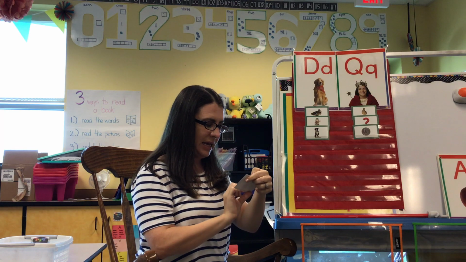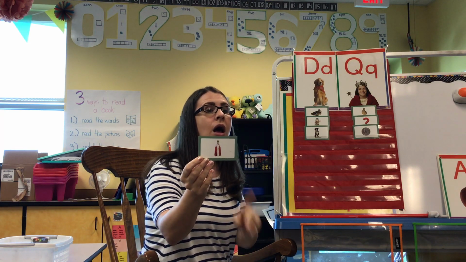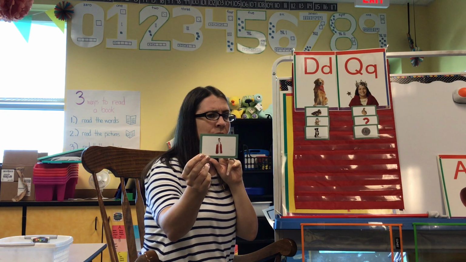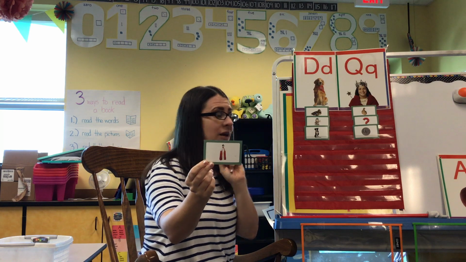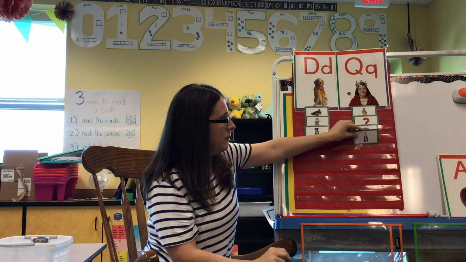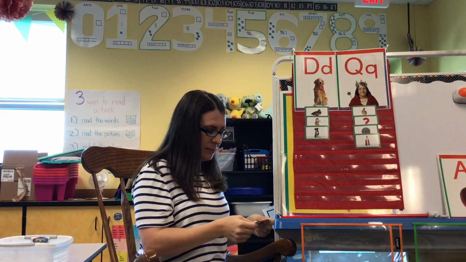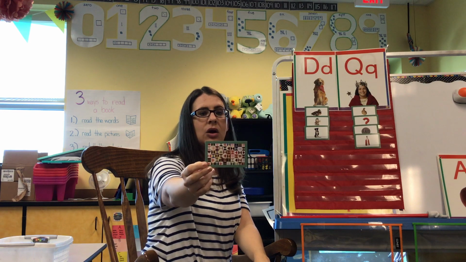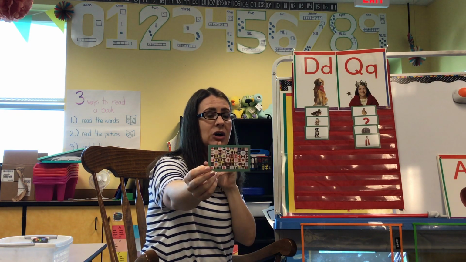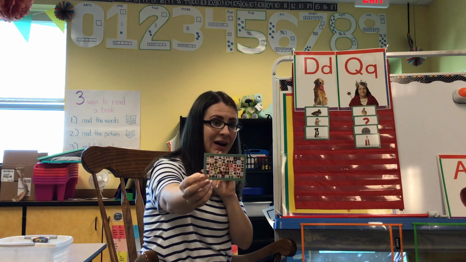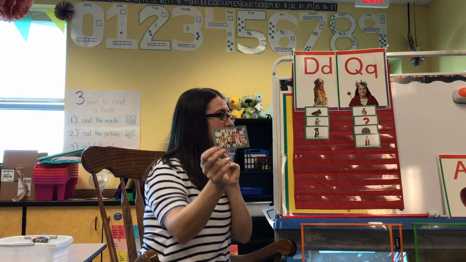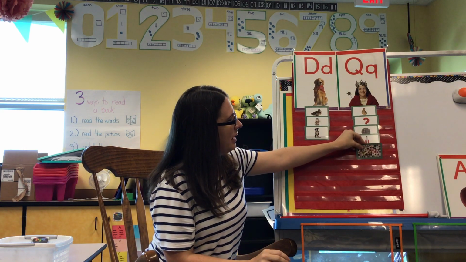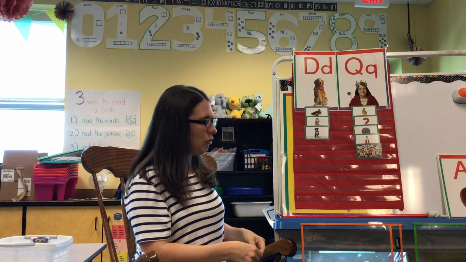I have got a queen. Say that. Queen. Where do you think the queen is going to go? Queen starts like qu, right? Which means it's going to go with our other queen over here. 2 more. Oh, I found another one. We've got 3 more. Here is a picture of a quilt. Say that. Quilt. Quilt starts like qu. So we're going to put the quilt under the letter D or the letter Q. You're right. It's going to go underneath the letter Q. Wow, we have a lot of Q words.